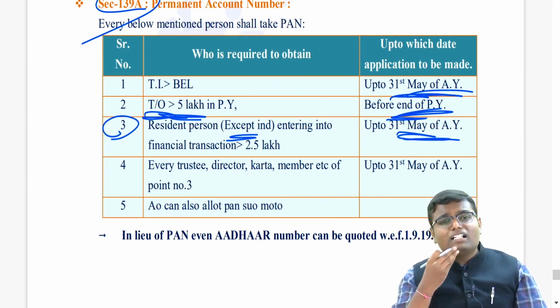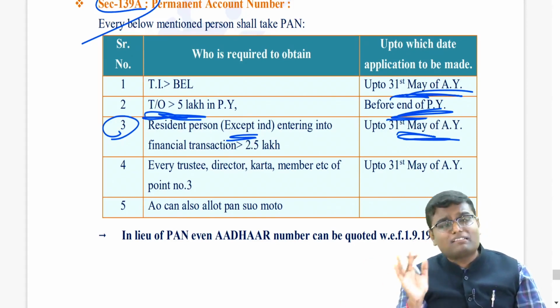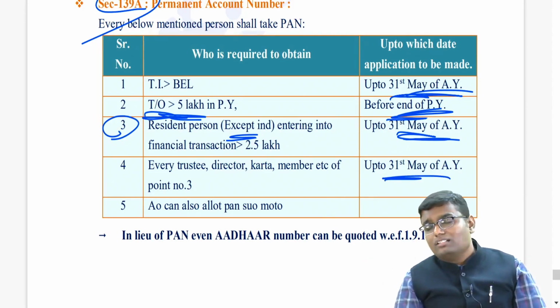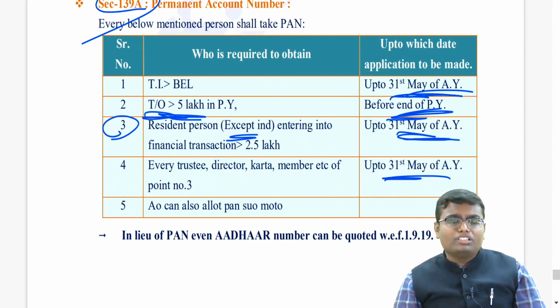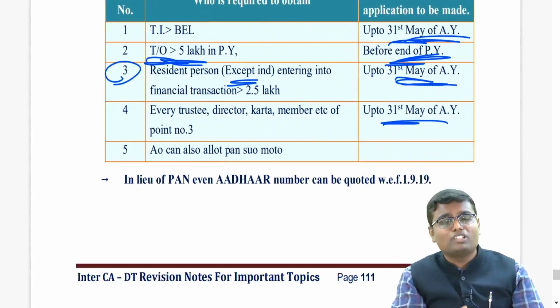If you are covered under point number 3, then any trustee, director, karta and member of that person has to compulsorily take a Permanent Account Number up to 31st May of the assessment year. Let's say you are not covered in any of the provisions, but still the assessing officer can suo moto allot you a Permanent Account Number. He has the discretion to give you that.